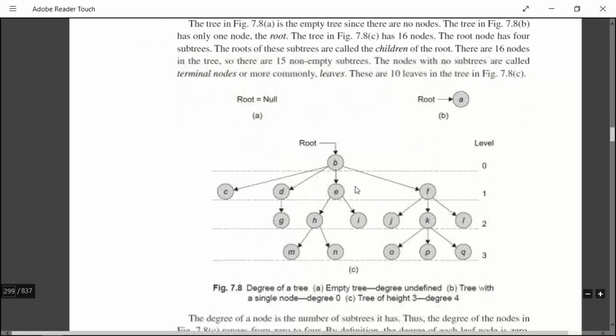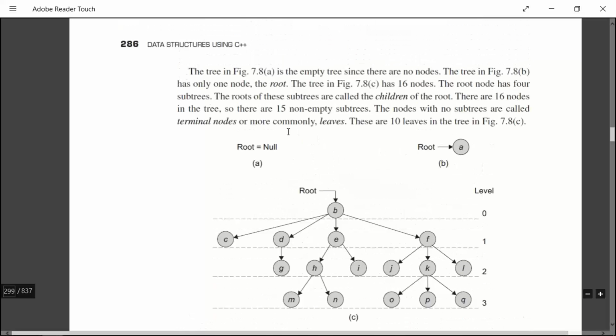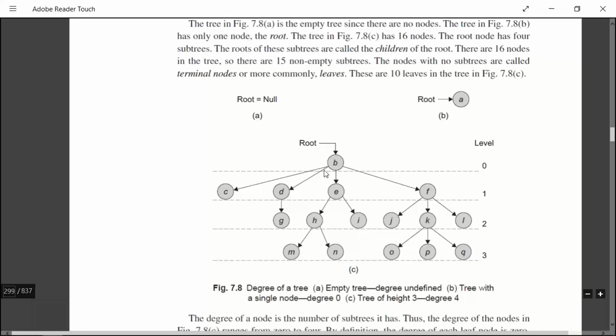Next, this is an actual tree with a number of nodes. Let's see here in the figure, in this third figure we have 16 nodes, and these 16 nodes are divided into different subtrees. The root node has four subtrees. See, this is the root node. The first and foremost node in any tree is called the root node, from where the actual tree starts.